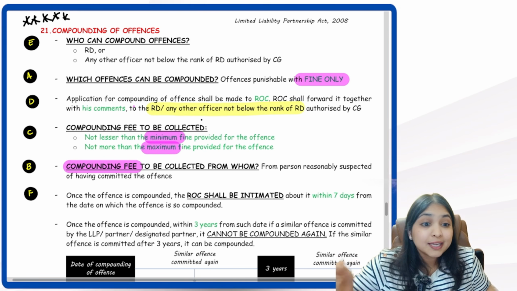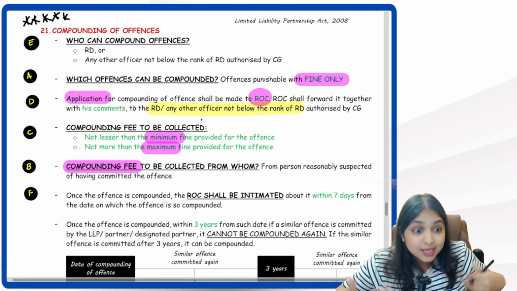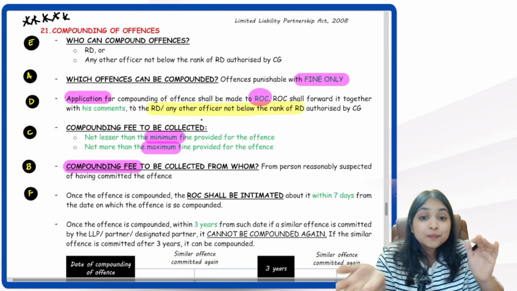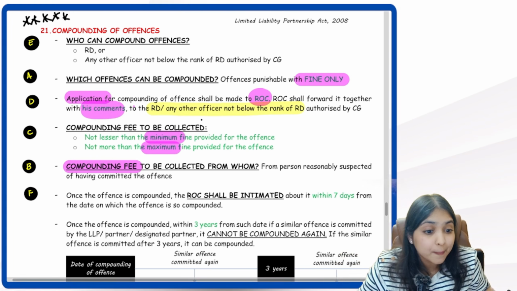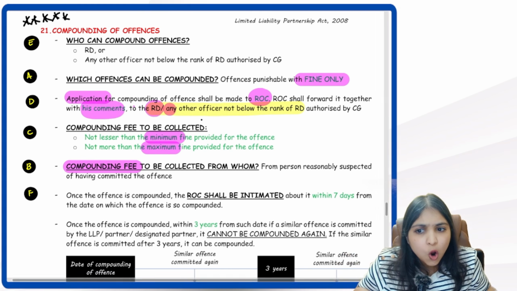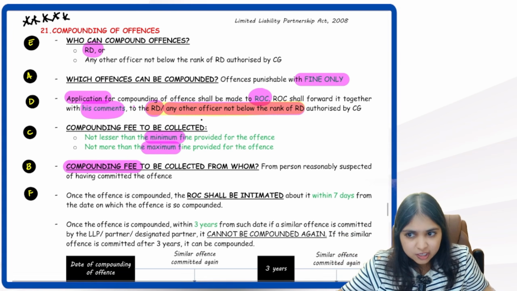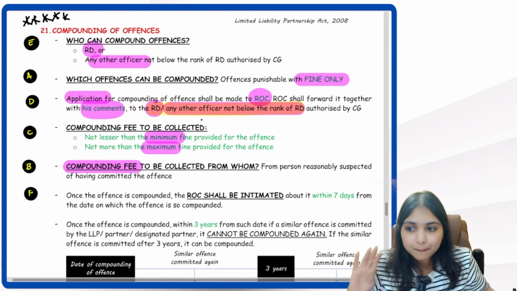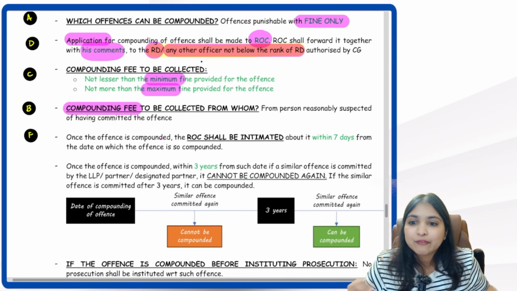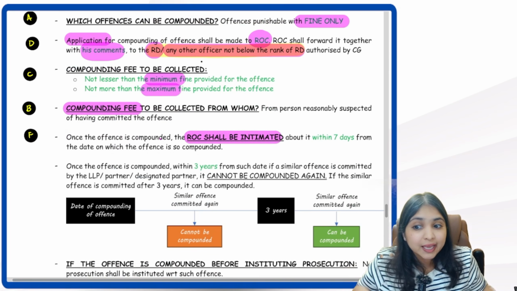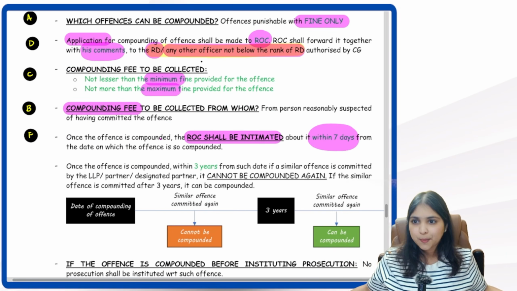Okay. Then application for compounding we have to make to whom? Application we have to make to ROC. But does ROC have the power to compound the offense? No. ROC will forward the application along with his comments to whom? To regional director or any other officer not below the rank of regional director. Then that regional director or that other officer will then compound the offense. Then after this, remember we learned that once the compounding is done, we have to inform the ROC. ROC shall be intimated about it within 7 days from compounding.